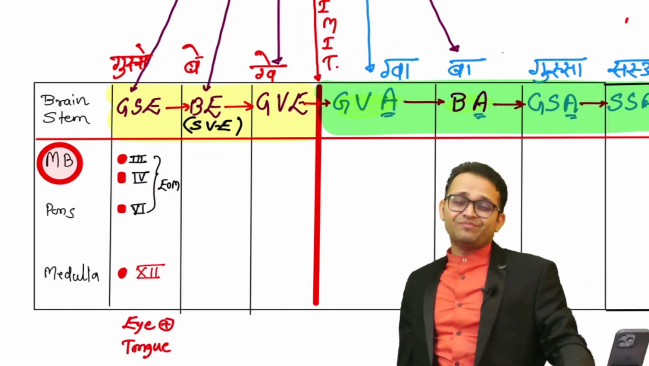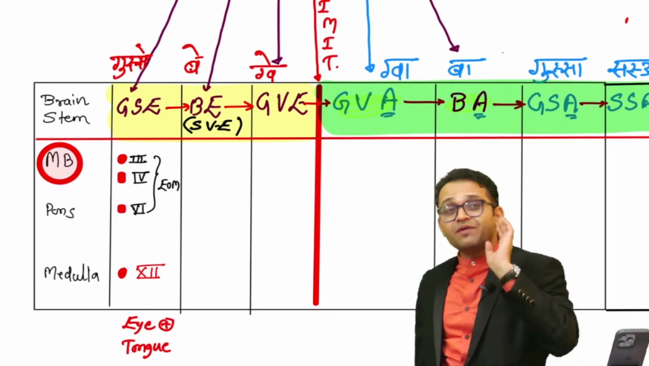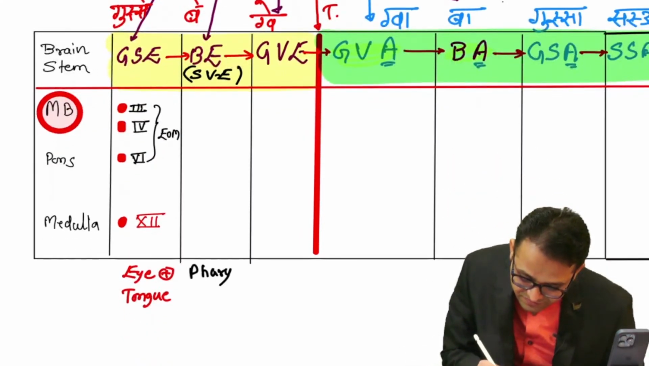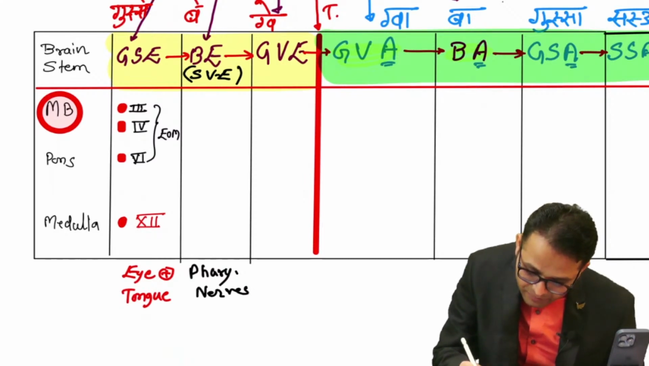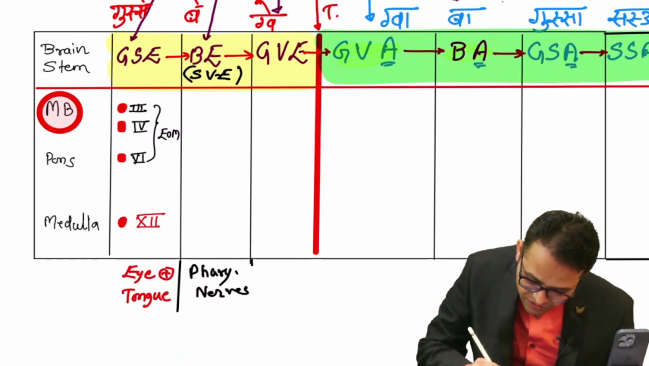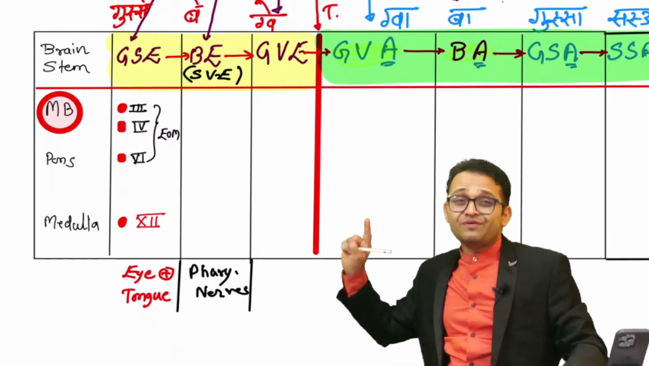So just tell me, what are the cranial nerves which are related to the pharyngeal apparatus? So what is the trick? Sir, these are our pharyngeal nerves. I am going to tell you the mnemonic. After this concept, I am going to tell you the mnemonic also. So the mnemonic will be the pharyngeal nerves of our body.